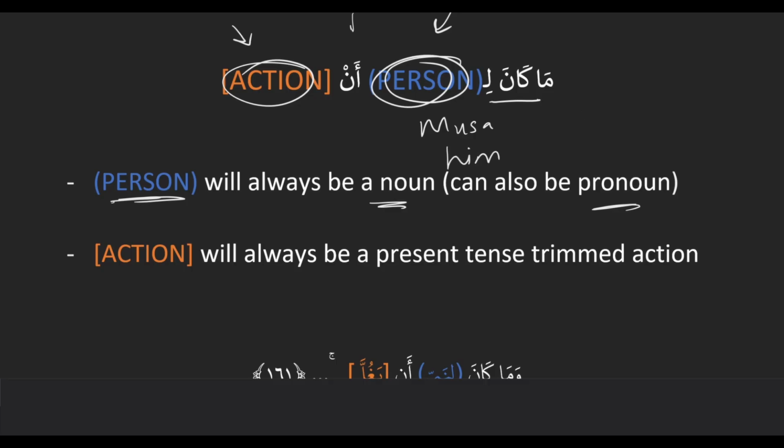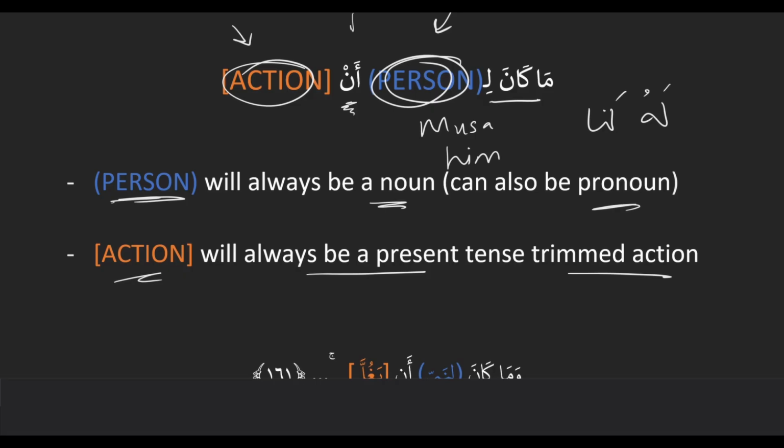So the li in the template, is that a li that we know? Is that the lam of ownership? It is, because it's followed by a noun. If it's followed by a pronoun, it'll be attached. Will it be la? It will, yeah. So ma kana lahu, for example, or lana, because it's the lam of ownership. Good. And then the second variable, the action, will always be present tense and trimmed, because we know n is a trimming word, and a trimming word will always be followed by a present tense that's trimmed.